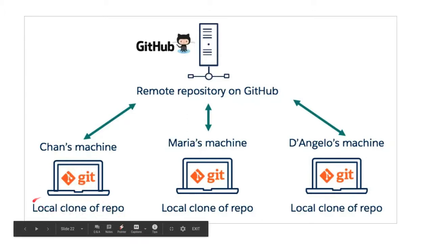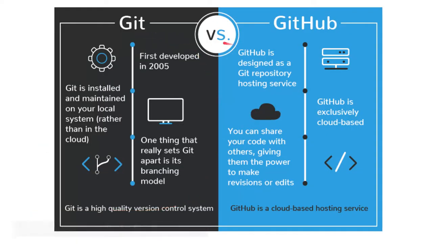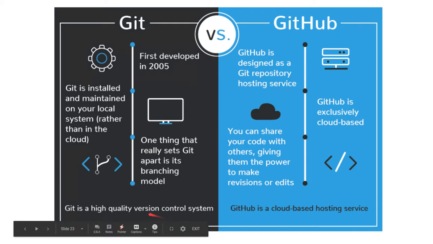Now, people usually get confused between Git and GitHub, but it's actually very different. Git is a version control tool that allows you to perform all kinds of operations, from creating a repo to fetching data from the central server to your local repo or pushing data from your local repo to the central repo. Whereas GitHub is a code hosting platform for version control collaboration.